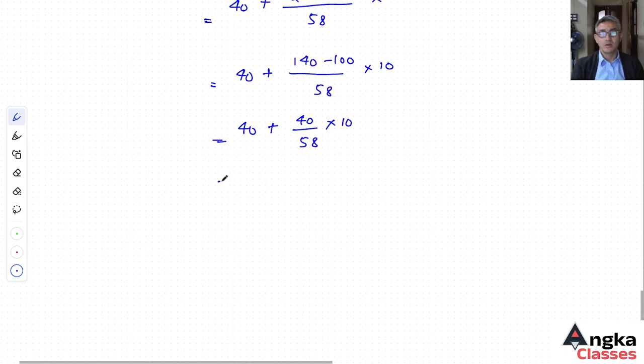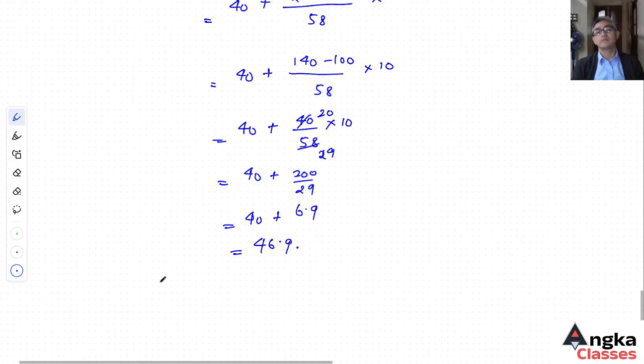So we have 40 plus 400 upon 58, which is about 6.9. So the median is 40 plus 6.9, which is 46.9.